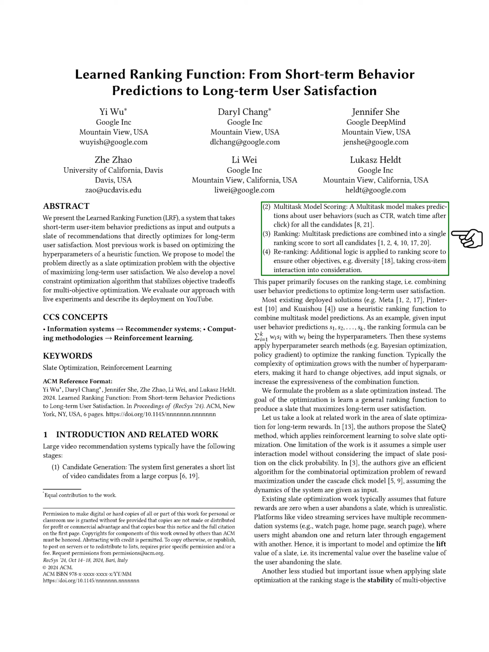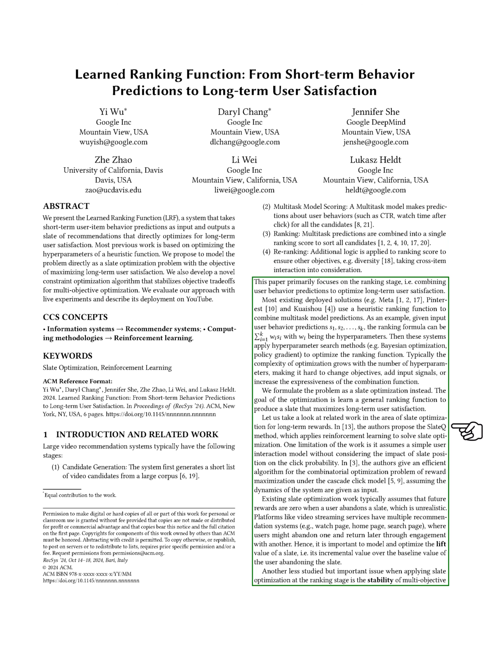We then combine these predictions into a single ranking score to sort the candidates. After that, we apply additional logic to the ranking score to meet other goals, like ensuring diversity and considering interactions between items. Our focus is primarily on the ranking stage, where we aim to optimize long-term user satisfaction by combining user behavior predictions.